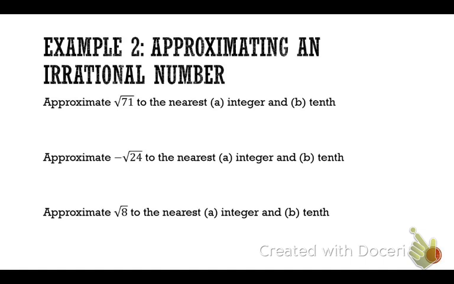What's my next one? 16, 25, 36, 6 times 6 is 36, 49, 64, 81, 100, 121, 144, 169, 196, and 225.